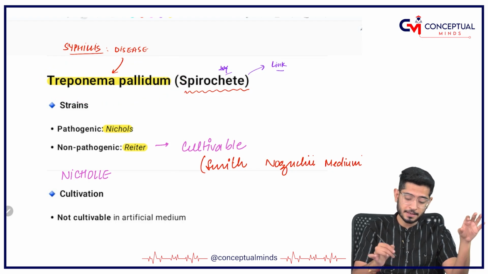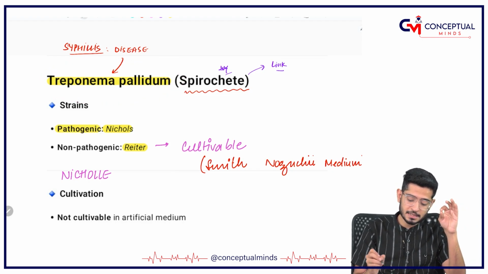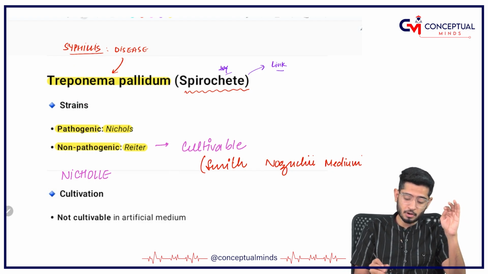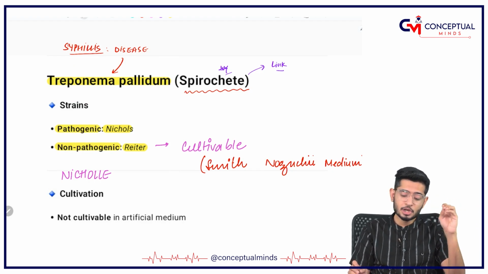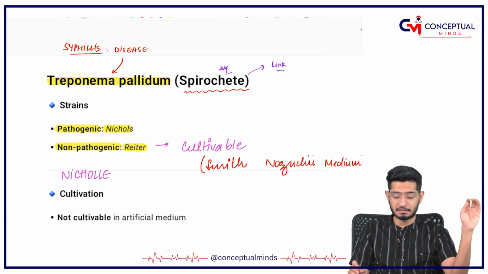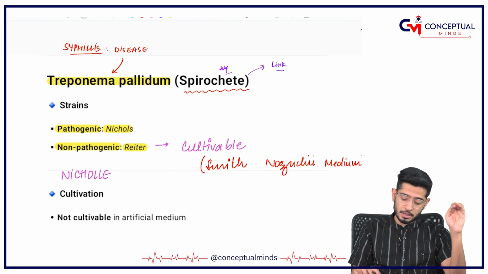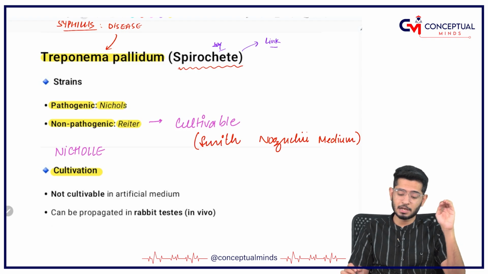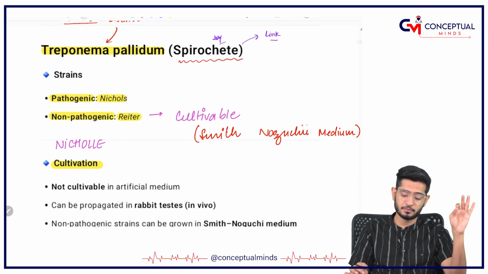So, Treponema pallidum has two strains. One is pathogenic called as Nicol strain, other is non-pathogenic called as Ritter strain. Okay. So, Nicol one is pathogenic and non-pathogenic is Ritter strain. Now, Nicol is something which is non-cultivable. The cultivation of Nicol is very difficult.